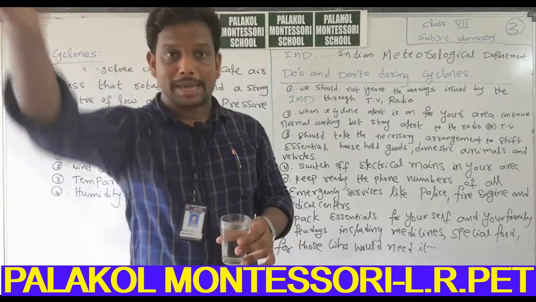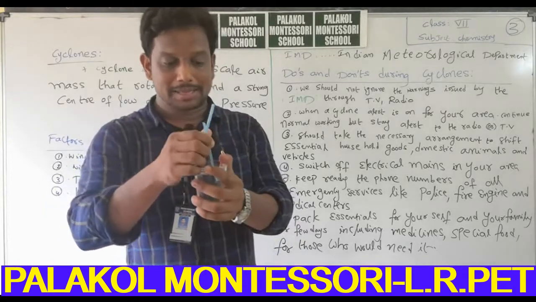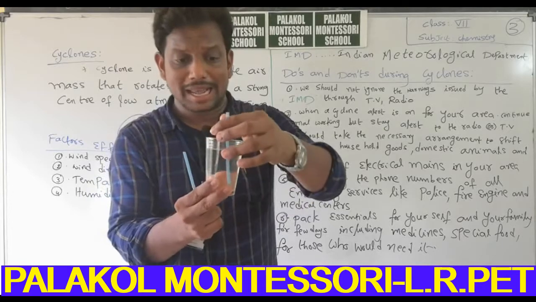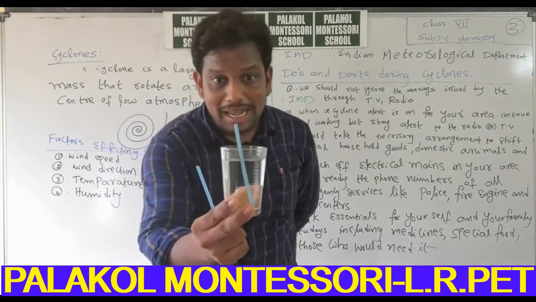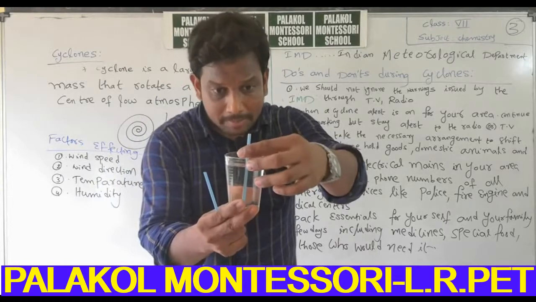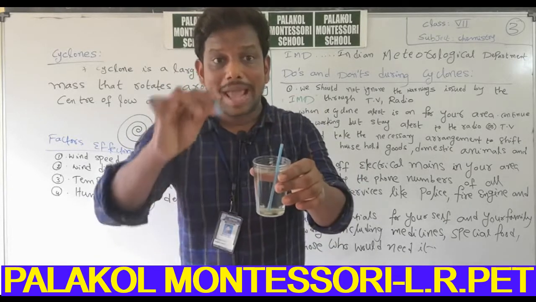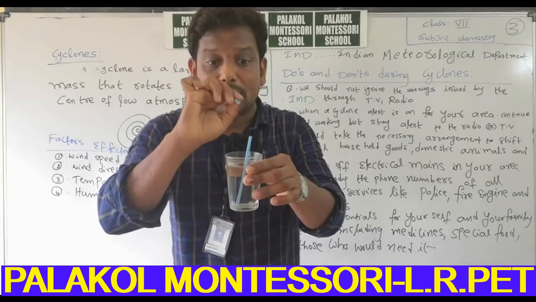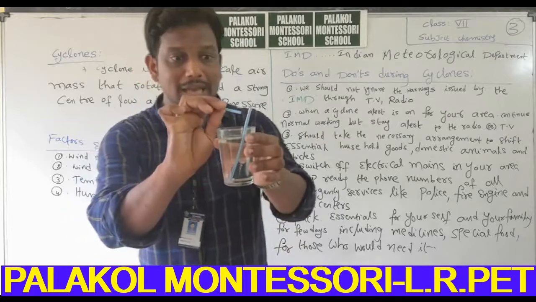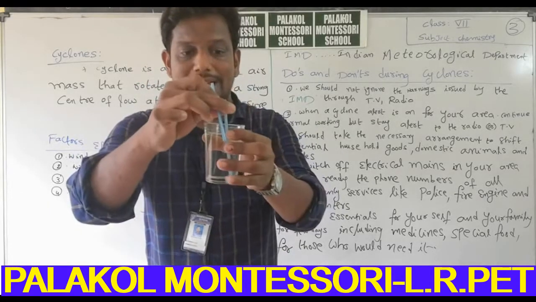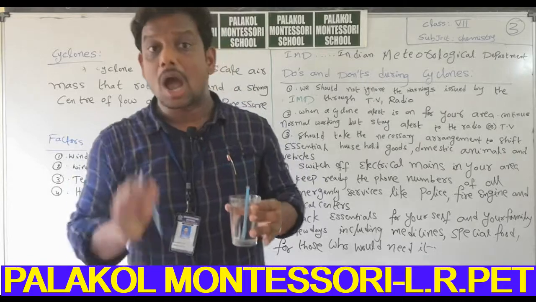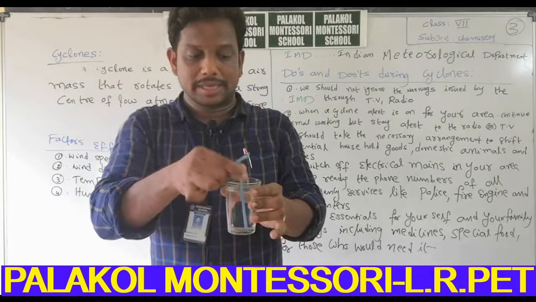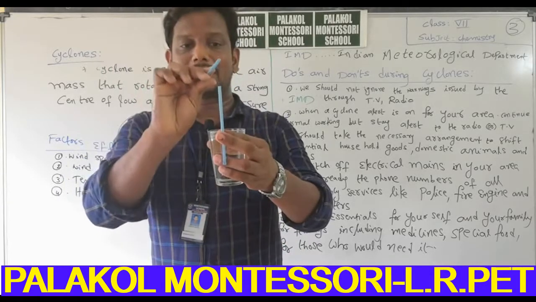Next, immerse 1 straw into the glass vertically. Now place another straw horizontally like this. This is the vertical straw. This is the horizontal straw. Now blow air through this horizontal straw.